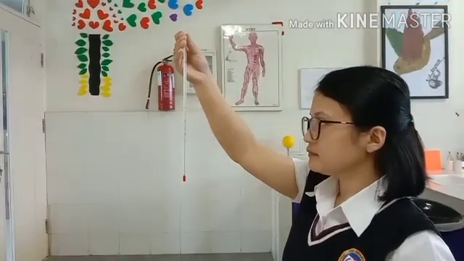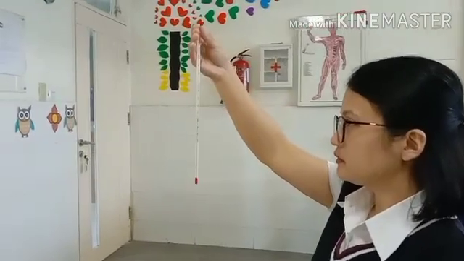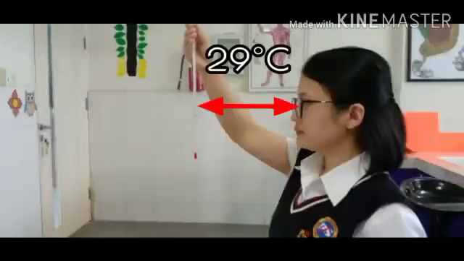Measure the temperature of the air in the room by holding the thermometer upright in the air. Make sure your hand doesn't touch the bulb.